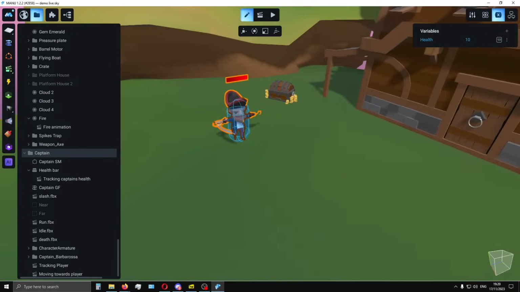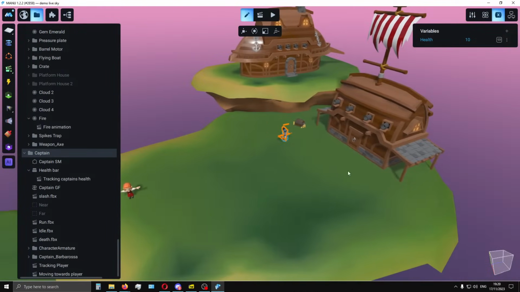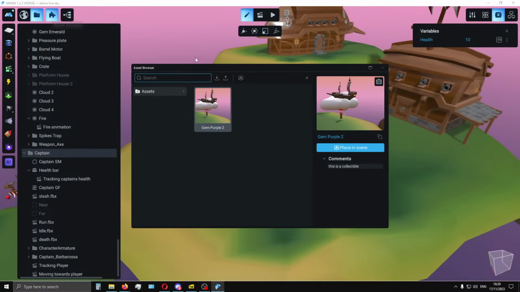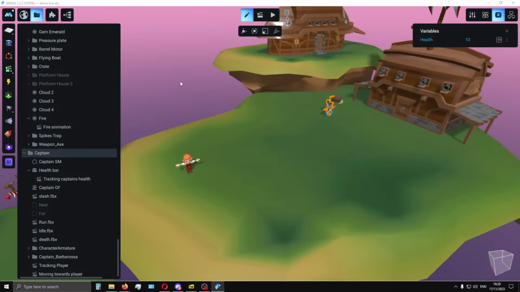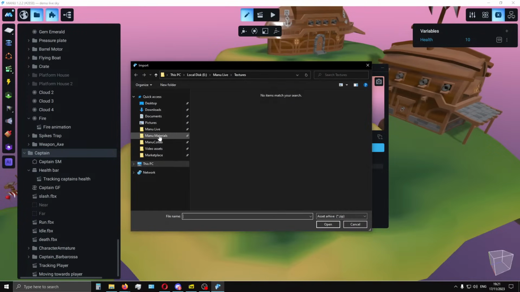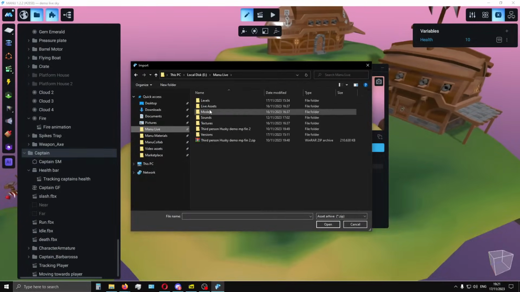The next question: does Manu have a terrain system like Unity to create landscapes with trees, grass, vegetation, and others? Yes, of course. If we had a little more time, I could maybe do it while explaining. Right now we don't have a terrain generator, but we have a tool like the paint group that I told you before.